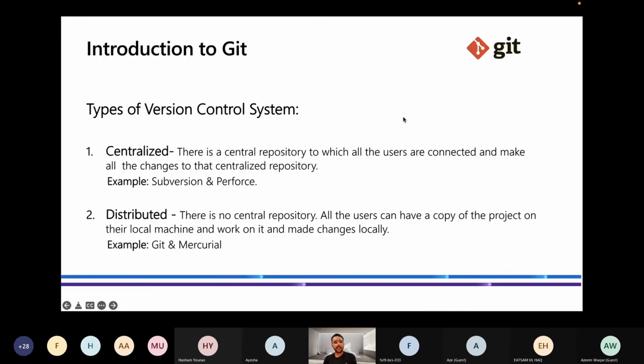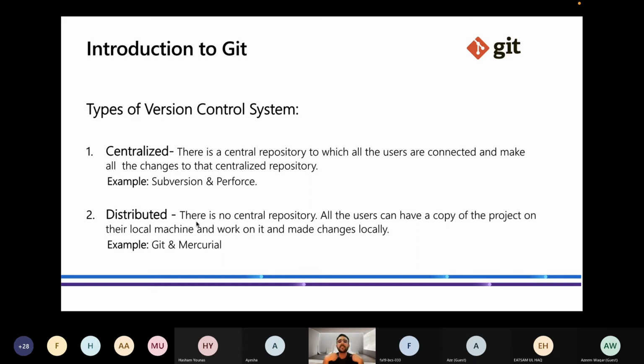Okay, so there is another version control system, that is the distributed version control system, that is being used in Git. In a distributed version control system, there is no central repository. All the users have a copy of the project on their own local repository. Like on GitHub, Facebook has uploaded their repository. I can download that repository on my computer. I can change everything on that repository. But if I want to merge it back to the central repository, then they will check that my repository is valid, then they will merge.